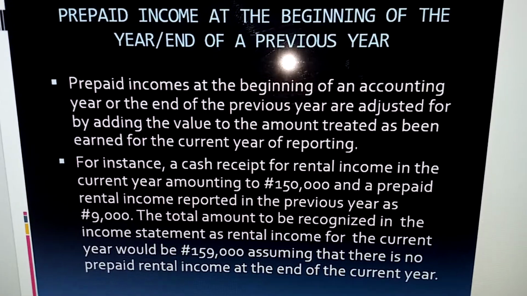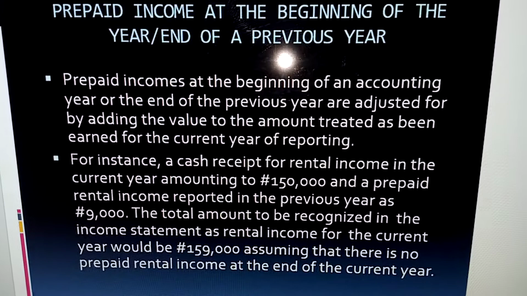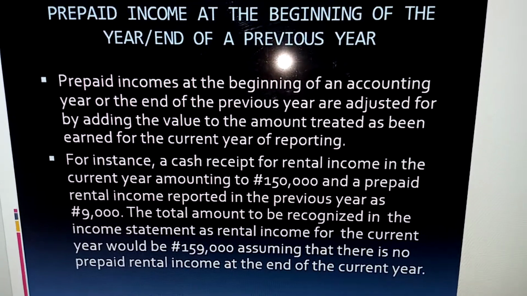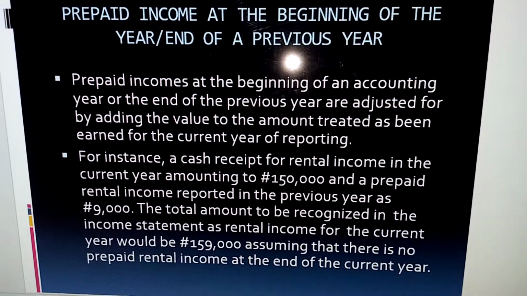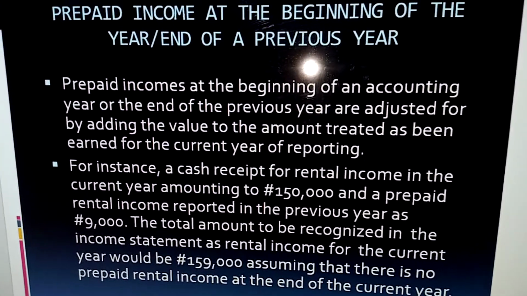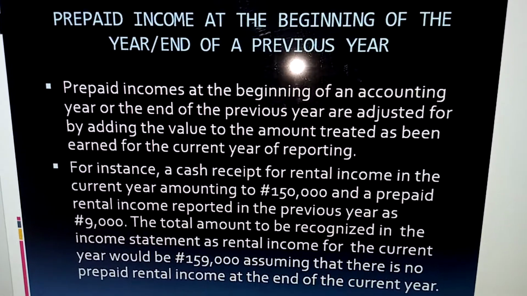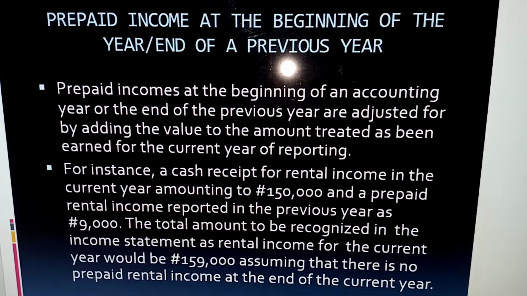Now, in the same vein, prepaid incomes can exist at the beginning of the year, which is the same as at the end of the previous year. It's the same thing. You add prepaid income at the beginning of the year to the amount treated as earned for the current year of reporting.